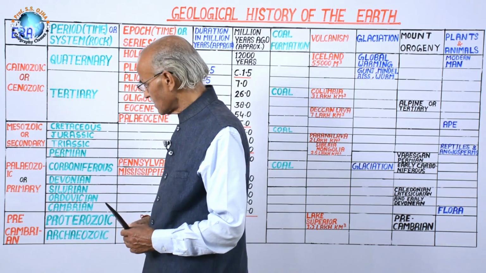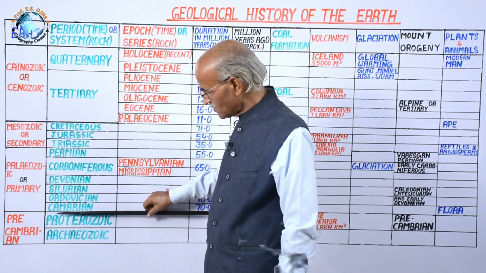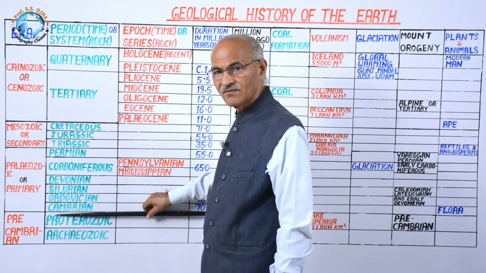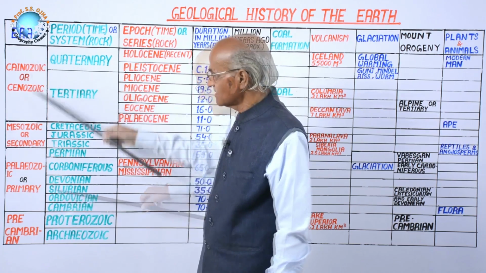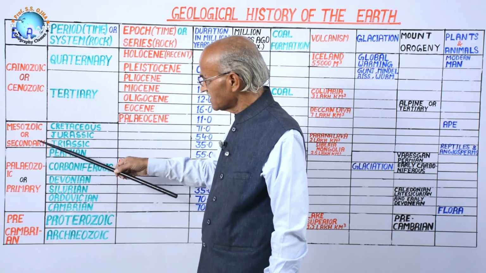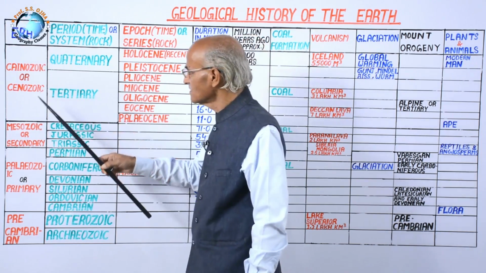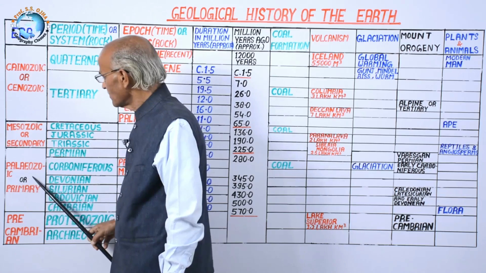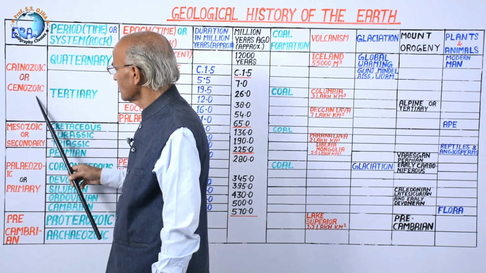It is very simple to keep in mind that up to this time, Earth cooled and rocks were formed, came into existence. But after that, this is the primary era, secondary era, and this is the quaternary era. This is Paleozoic, Mesozoic, and Cenozoic or Cainozoic.